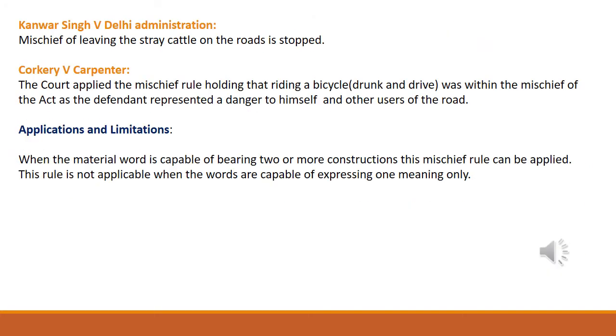So in another case law, Conversing versus Delhi administration, the Delhi administrative authorities saw a lot of stray cattle which were abandoned, roaming on the roads and causing a lot of chaos and disturbance in the traffic. So what they did is they took all the stray cattle which were causing disturbance and kept them in one of the places. The owners of these cattle came and said that these cattle belong to them and they are not abandoned, but they left them to roam on the roads.